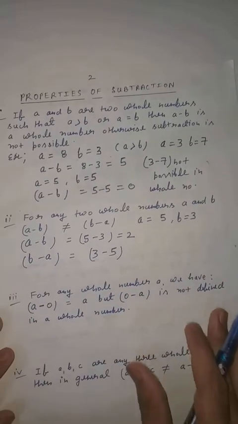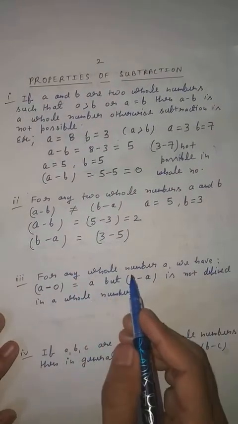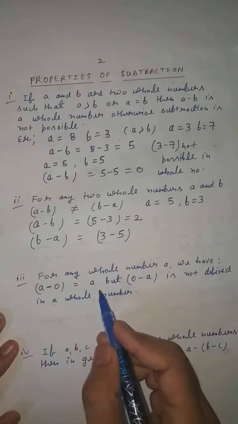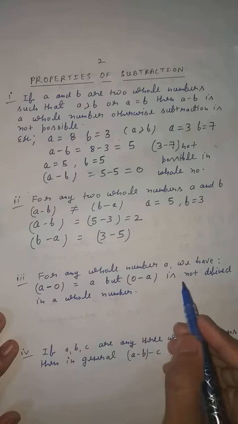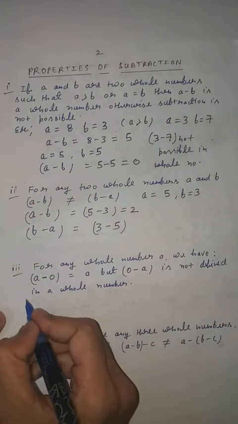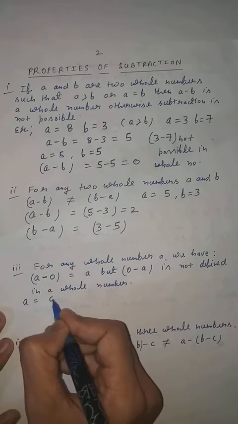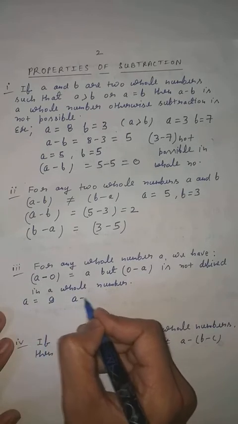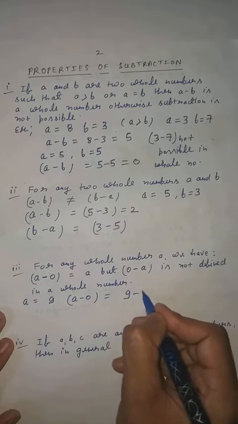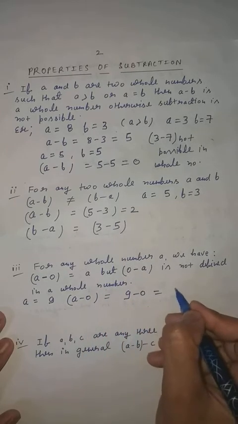Now next is, for any whole number a, we have a minus 0 equal to a, but 0 minus a is not defined in whole numbers. Same process. Let us take a equal to 9. Now a minus 0 is what? 9 minus 0, so you know that is 9.